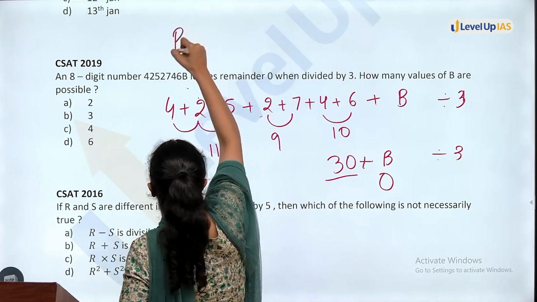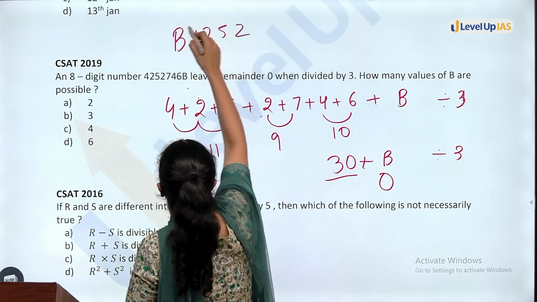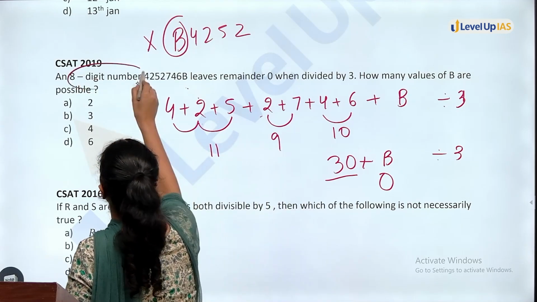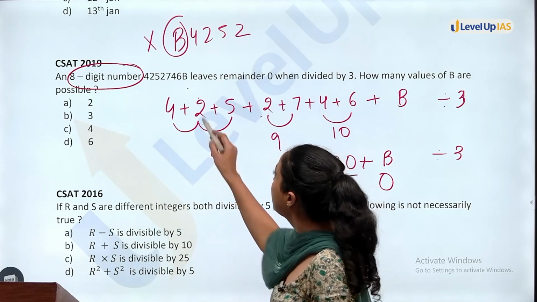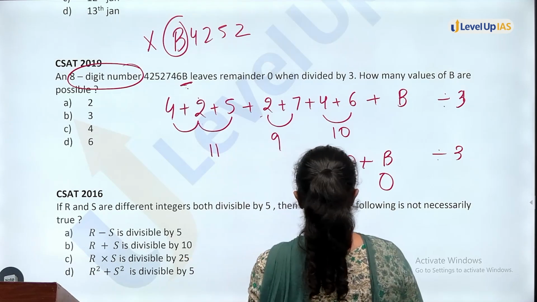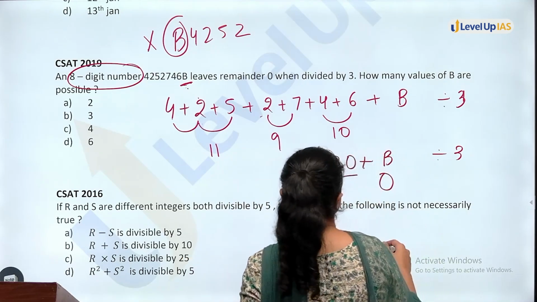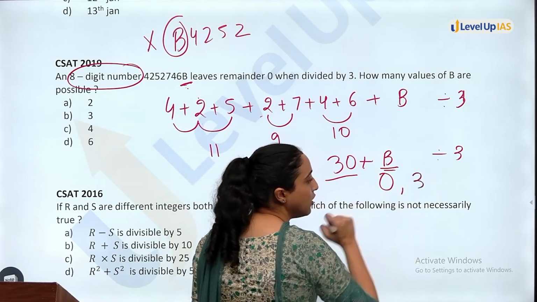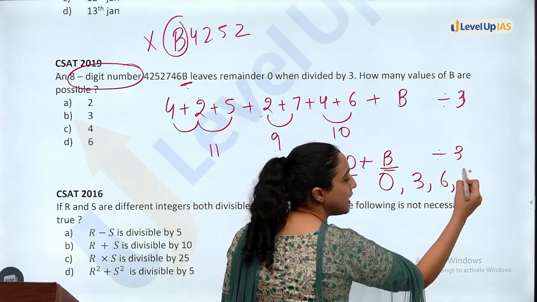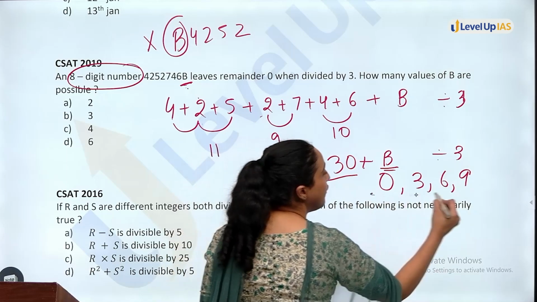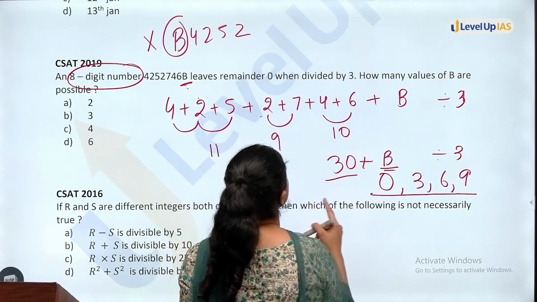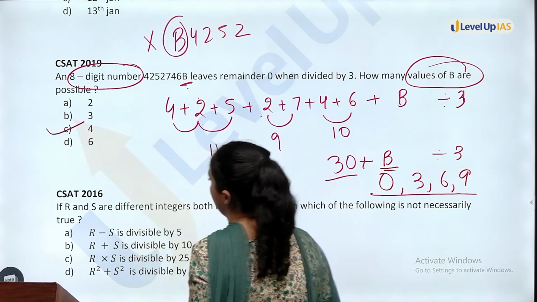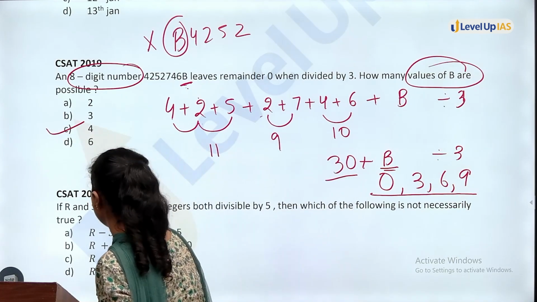If it were the first digit, 0 would not work because then it would not be an 8-digit number. But b is the unit digit, so it can be 0. So in place of b, I can put 0. In place of b, I can put 3 also, 6 also, 9 also. That means 4 options are there. So how many values of b are possible? 4 values are possible.